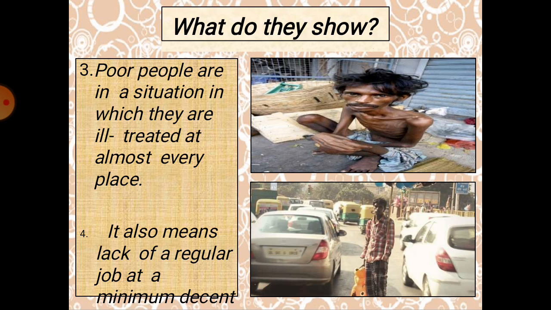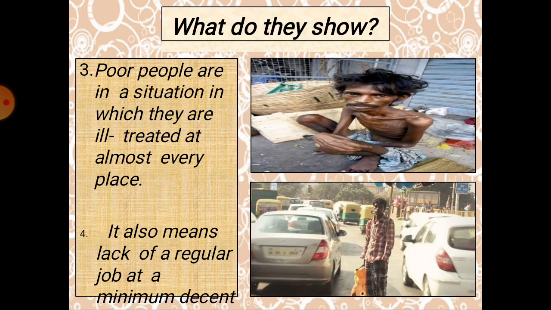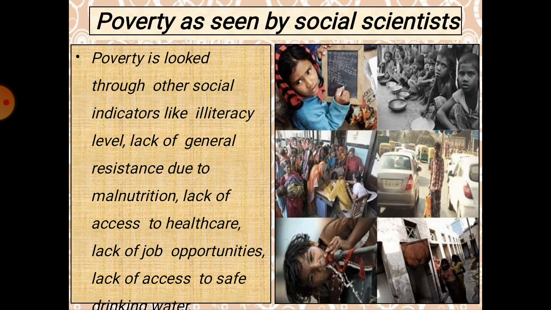And it also means that there is a lack of regular jobs for them. Yes, definitely they don't have proper regular jobs. If regular jobs were there, they would not be under the category of poverty. Yes or no, my dear students? Yes. So this is the fourth thing. This is what it shows. Okay. This is how you can find the society is now in our nation.